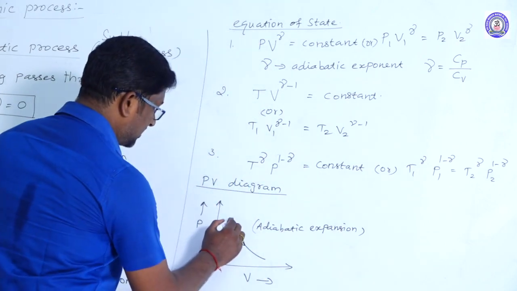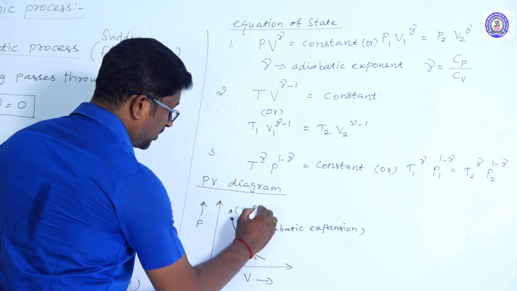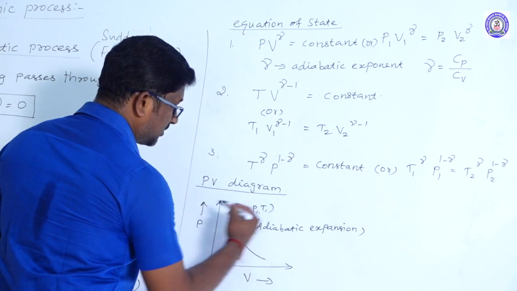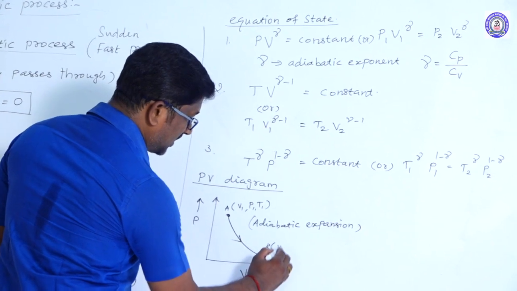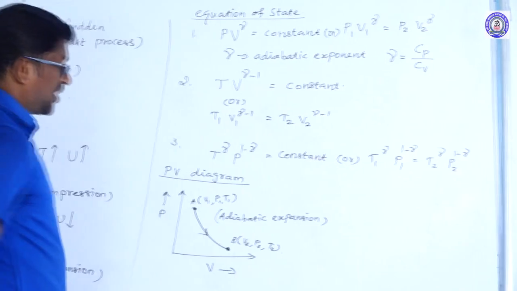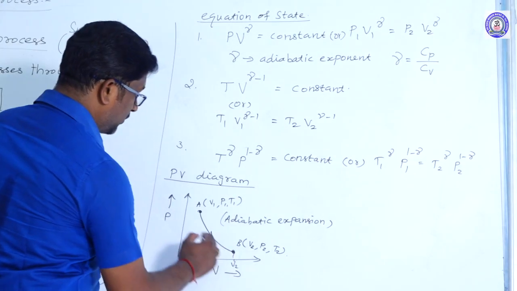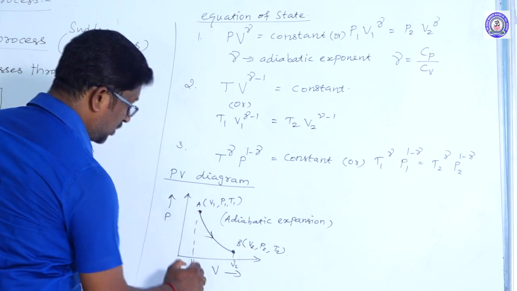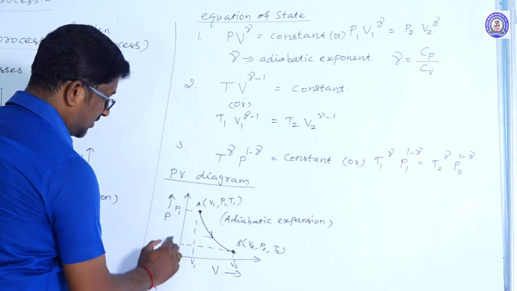Adiabatic expansion. So this is initial state A of V1, P1 and T1, and this is final state B of V2, P2, T2, right? And this is final volume V2, and this is initial volume, and initial pressure P1 and final pressure.